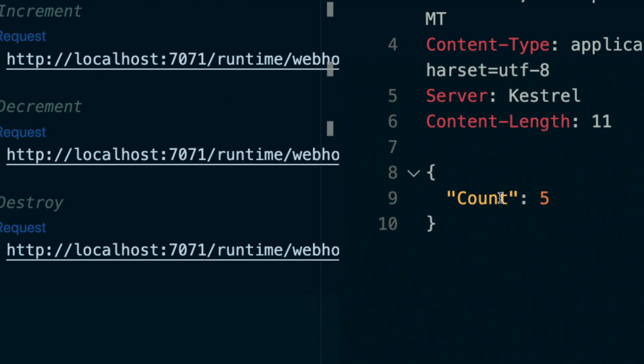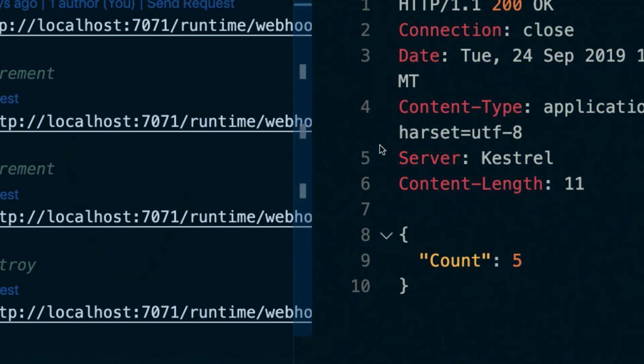Now what's cool here is I could shut down my machine. I could restart my machine, I could close everything down, I could spin it back up again, make this same call, and it's going to remember, oh yeah, I have the state for Jeff, and the count is 5. I could publish this to the cloud running as an Azure function. It's only going to run and bill me when it's actually being invoked, but I could call this in 3 weeks' time, and it's going to remember the count for Jeff is 5.